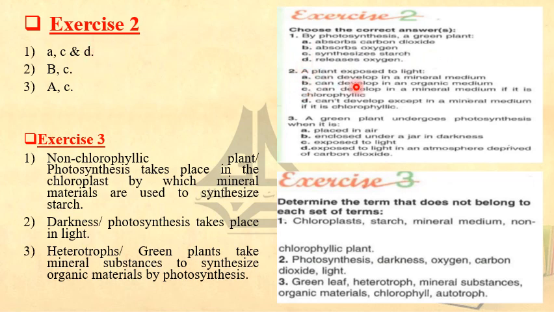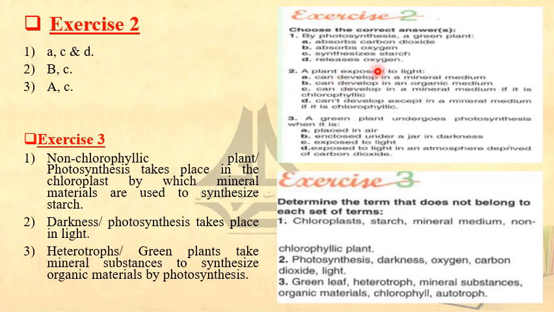Part 2. A plant exposed to light can develop in a mineral medium. As I said before, not any plant can develop in a mineral medium. The green plants are able to develop in mineral medium because they are able to make photosynthesis in the presence of light.